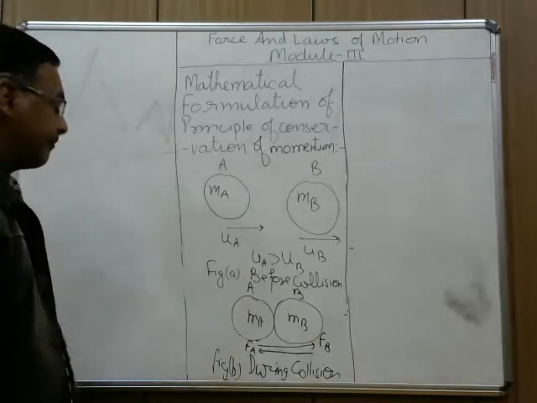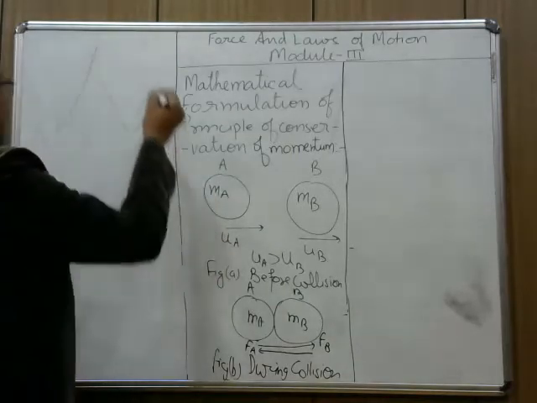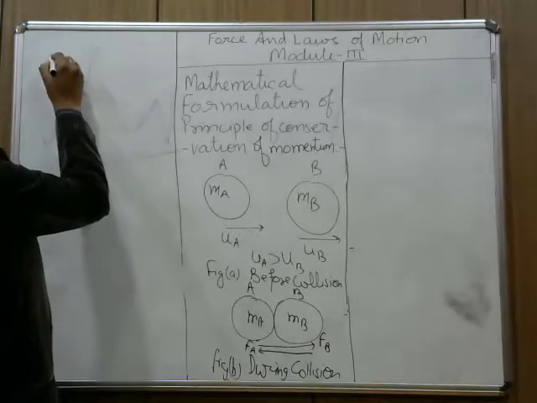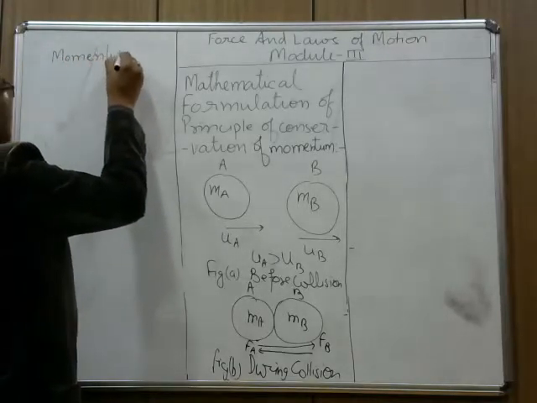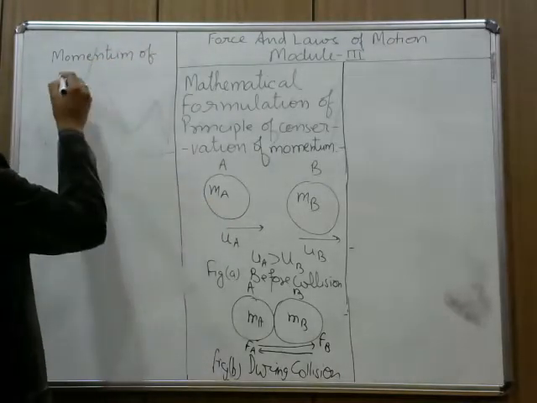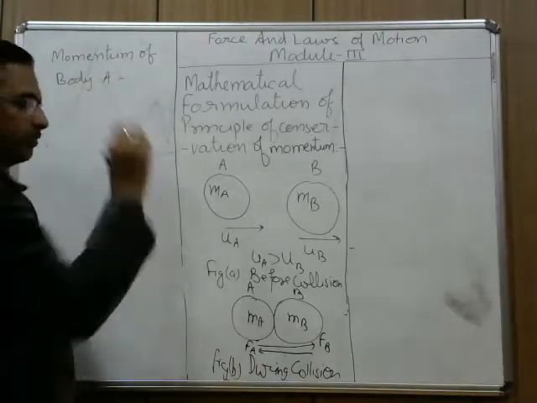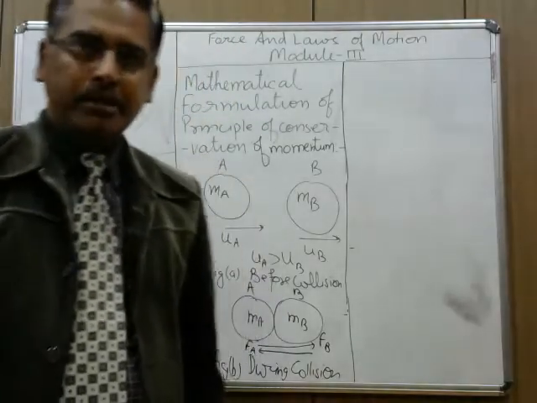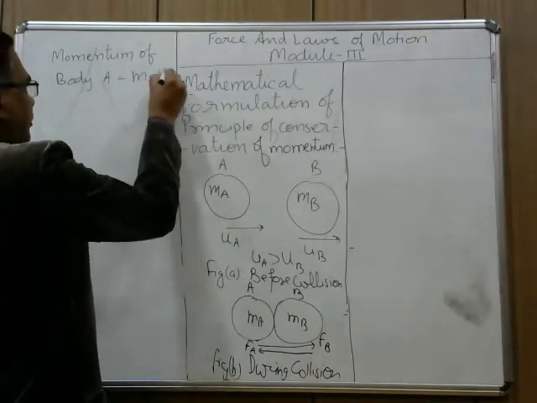Now see, before collision, just to make you understand, momentum of body A. Momentum, as I told you in the previous module, is the product of mass and velocity. So momentum of body A will be MAUA.